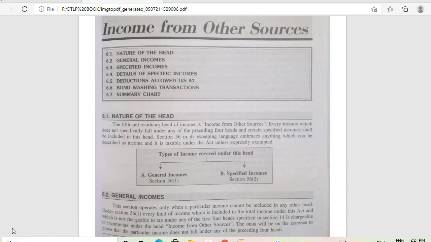Hello everyone, this is the theory part of the income from other sources, the last head of income. So first of all, you have to know that any income which does not fall under the head income from salary, income from house property, profits and gains of business or profession, or capital gain will be taxable under the head income from other sources. So there are two types of income covered under this head. The first one is general income under section 56(1) and the specific income under section 56(2).